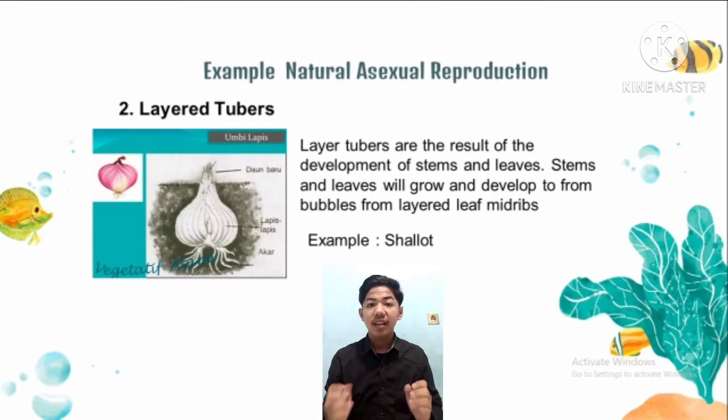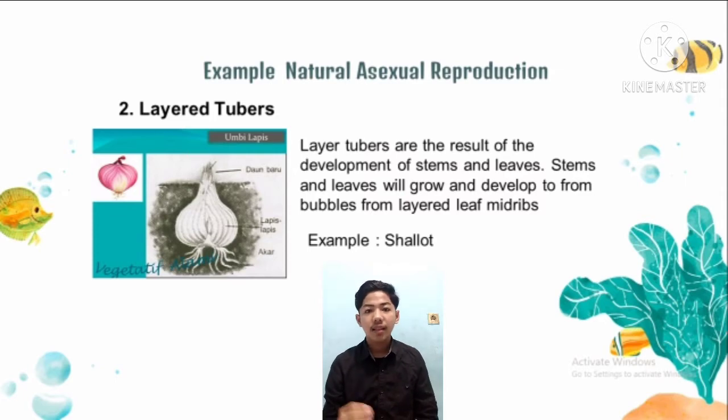Number 2. Layered tubers. Layered tubers are the result of the development of stem and leaf. Stem and leaf will grow and develop to form bulbs from layered leaf midribs. Layered tubers are composed of layers of soft leaf midrib, which are thin and contain food reserve. At the bottom there is a small root called a disc. Example: onion.